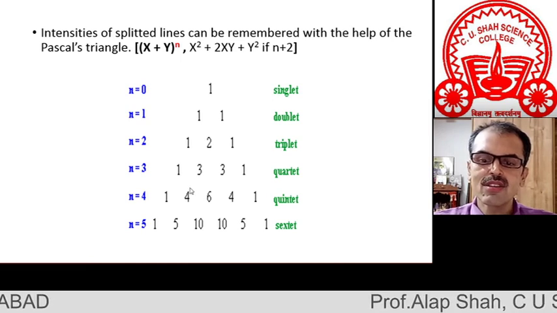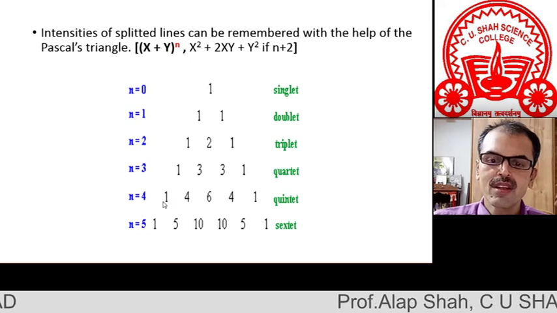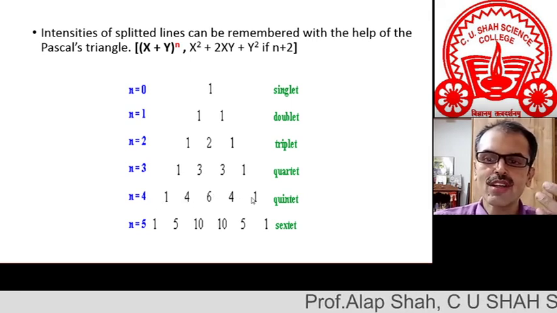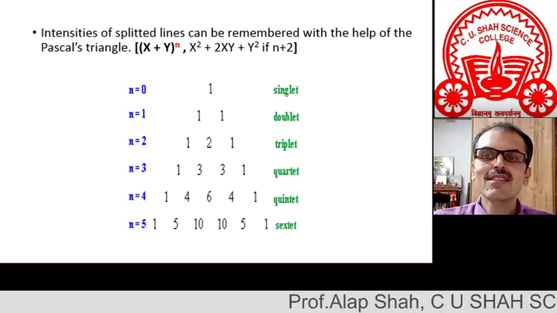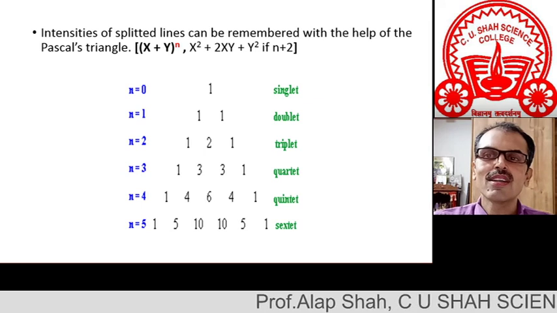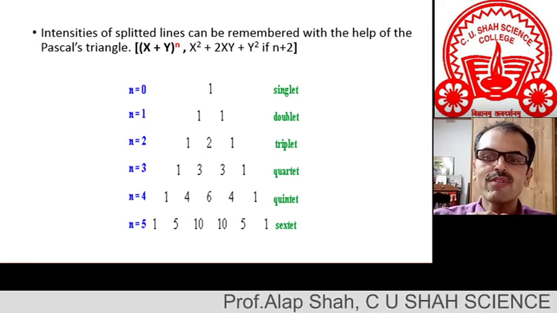And that way 4 protons. Then in case of a quintet, the intensity would be 1 is to 4 is to 6 is to 4 is to 1 and so on. So that way Pascal's triangle of mathematics can help us to remember the intensities of the splitting lines of a signal.